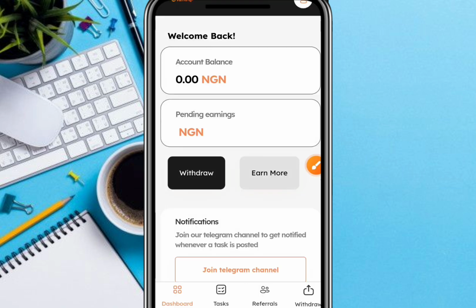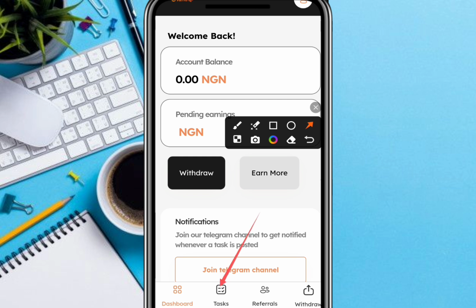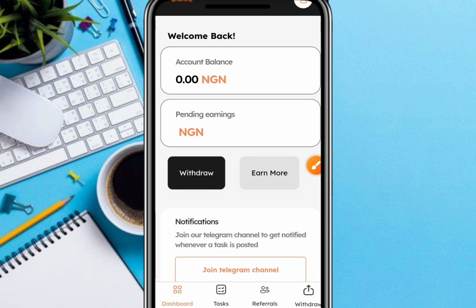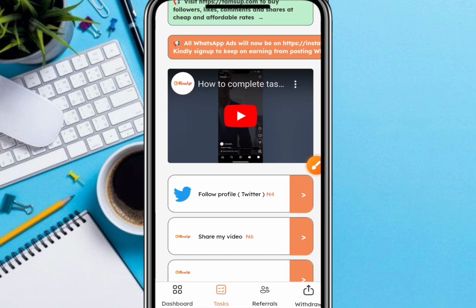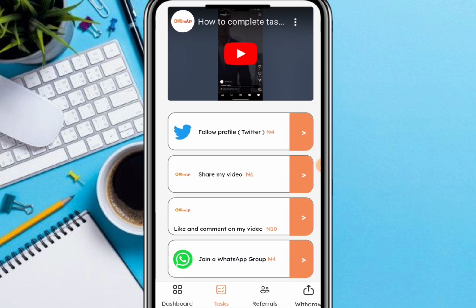So guys, once you are done with the registration and you have logged into your account, of course this is how your account is going to look because this is a new account. We are going to proceed to perform a particular task, or these are the things you need to do in order to earn using this particular platform. Remember, you don't need to invest any single amount. The only thing you need is just your smartphone and a stable internet connection. So we proceed to click over here that says tasks in order to see the different tasks we are going to do in order to earn money using this particular platform.